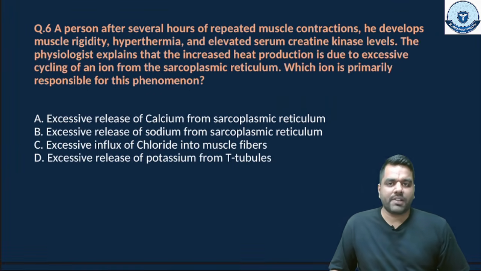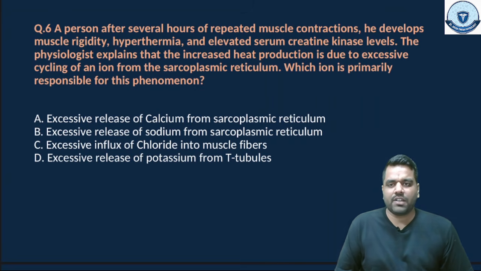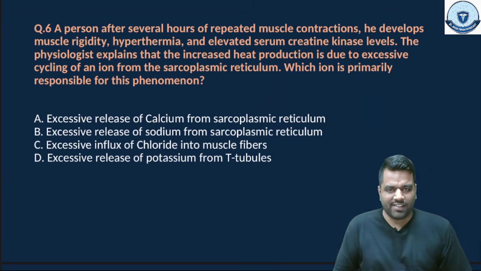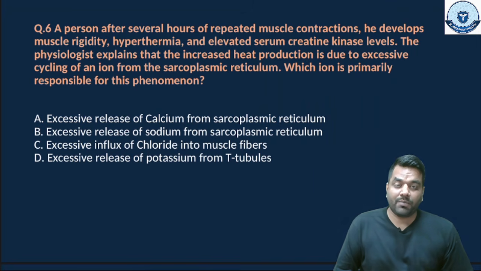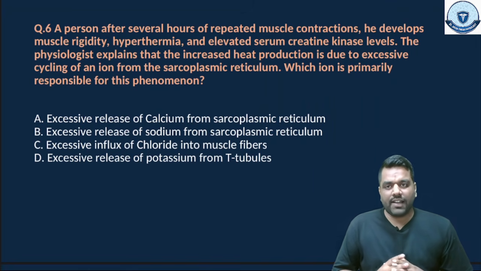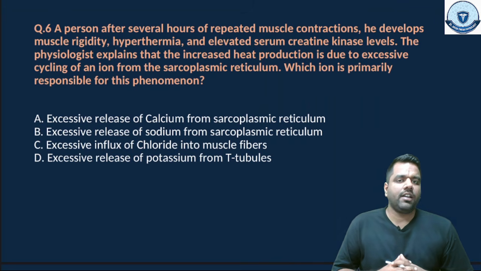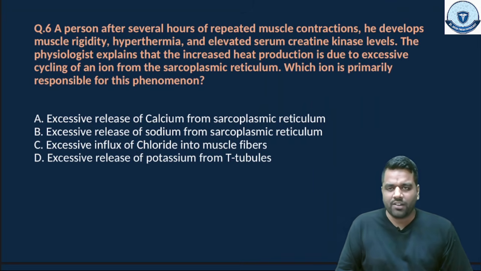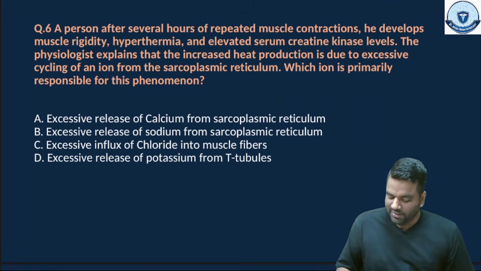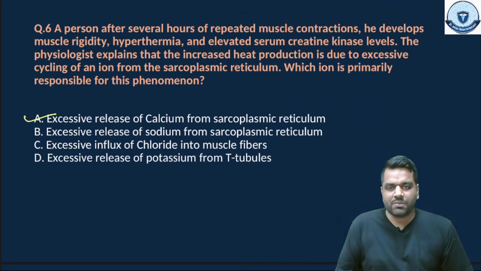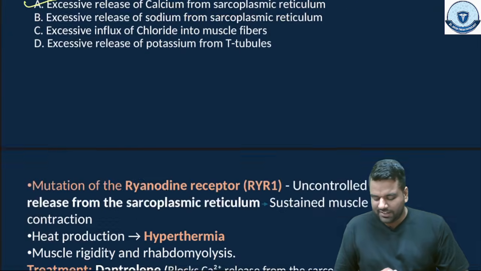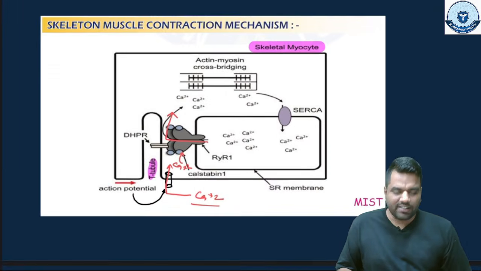The next question is: a person after several hours of repeated muscle contraction develops muscle rigidity, hyperthermia and elevated serum creatine kinase level. The physiologist explains that the increased heat production is due to the excessive cycling of an ion from the sarcoplasmic reticulum. Which ion is primarily responsible for this phenomenon? Guys, the right answer of this question is calcium. So excessive calcium released from the sarcoplasmic reticulum leads to all this, and this we studied in the classes.